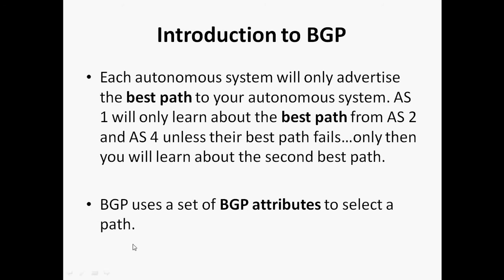Next point, BGP uses a set of BGP attributes to select the path. In Interior Gateway Protocols, they use different metric values to find the shortest path. But in Border Gateway Protocol, they use a set of attributes, and using those attributes, they select the path. We can discuss these as a separate topic in upcoming videos.